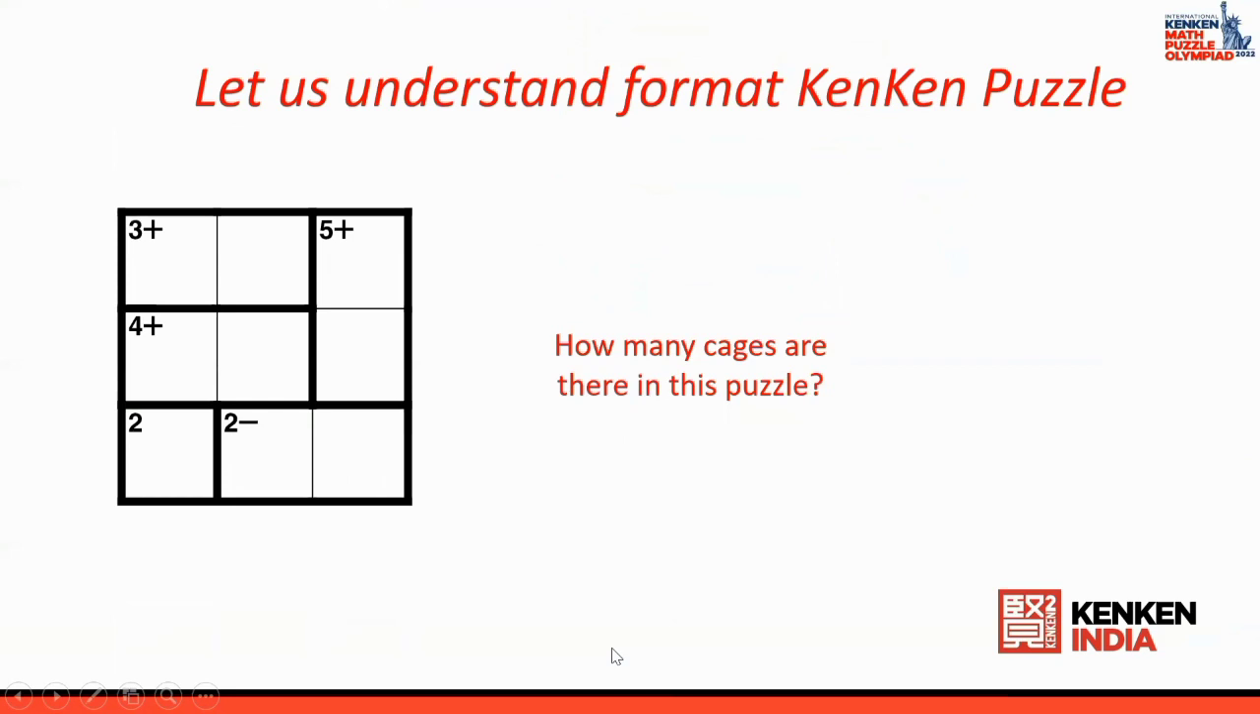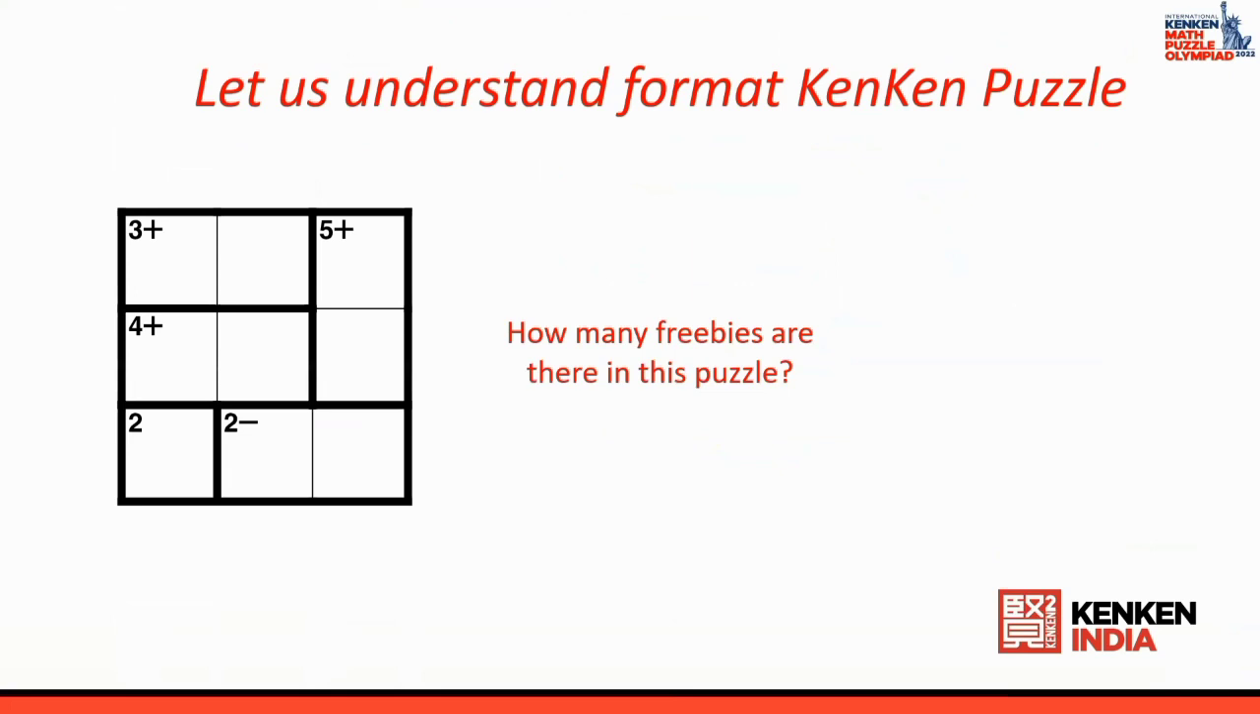Let us understand the KenKen puzzle now. Can somebody tell me how many cages are in this puzzle? Okay, 1, 2, 3, 4, 5. Yes, your guess is correct. There are 5 cages in this puzzle. Now how many freebies? Look for a number without any mathematical operation. There is only one number which doesn't have any mathematical operation.